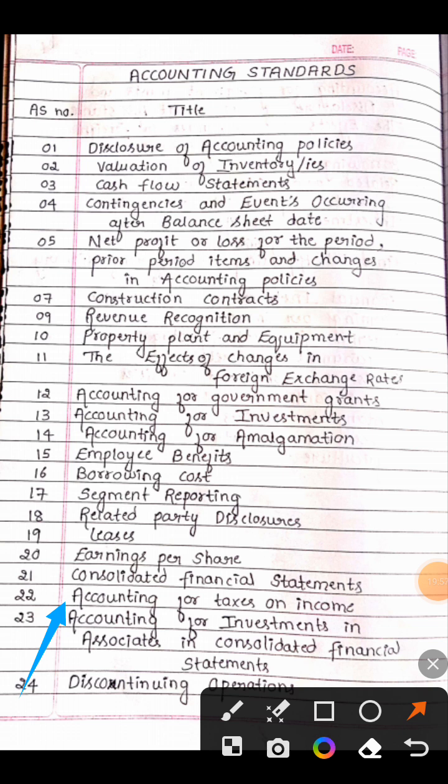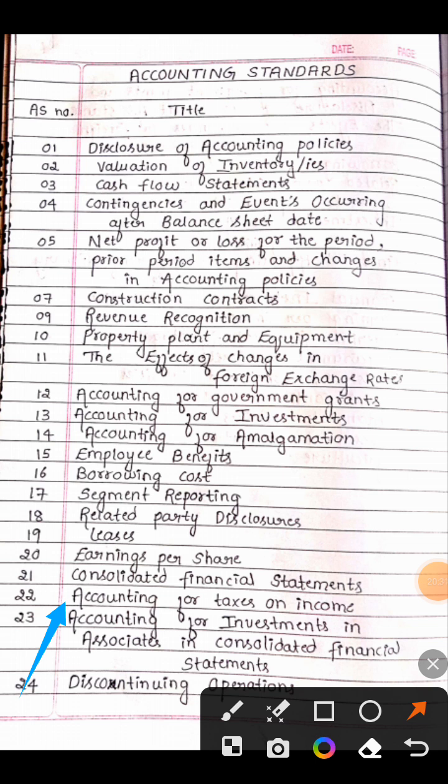AS 22. What did I say? AS 22, right? Okay. AS 22 is accounting for taxes on income. What income you will earn for the tax, what accounting treatment you have to give, this is specified by AS 22. AS 22 last time, please. Accounting for taxes on income. Very good.